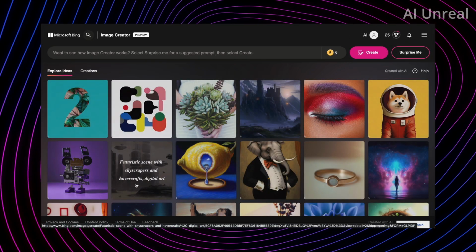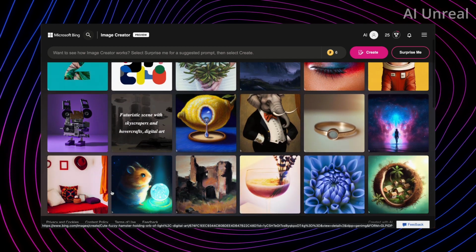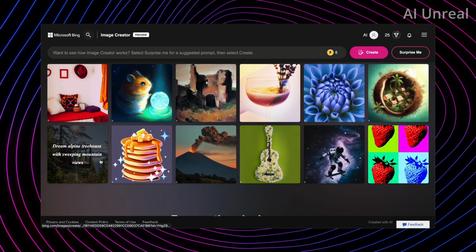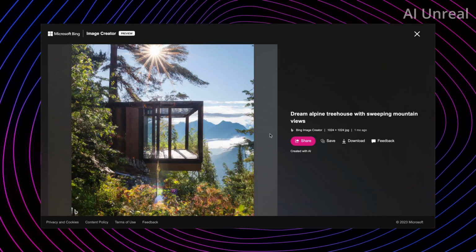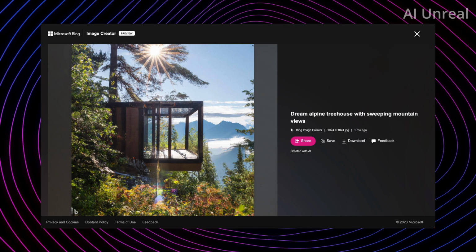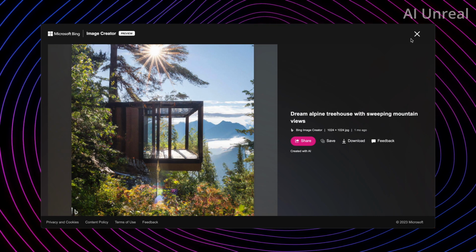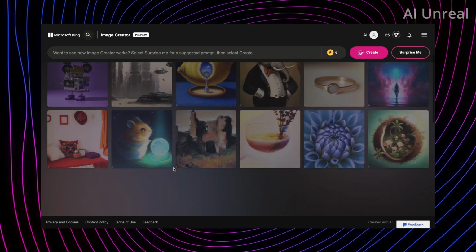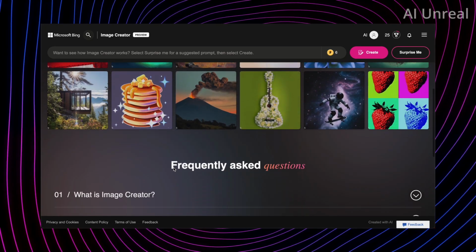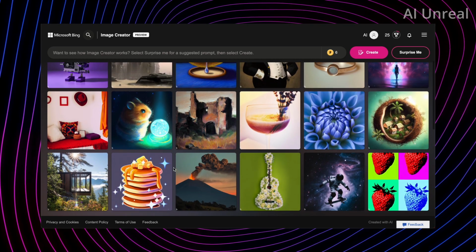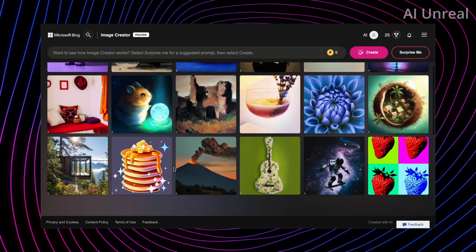So far we saw this in the beginning, and we can see this one actually looks pretty realistic. Let's take a look at this one real quick. So from the smaller view, it actually looked much better, but once it's enlarged, I can definitely see this is more like a painting style. So that one doesn't look as realistic as I thought. But in general, we can look at most of these images and we can see that they are cartoonish and definitely don't look realistic compared to Midjourney's.